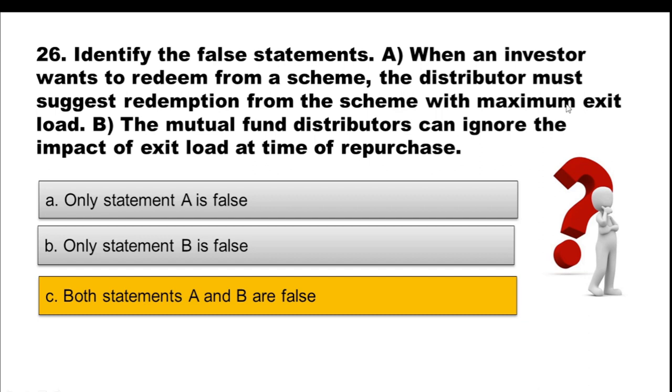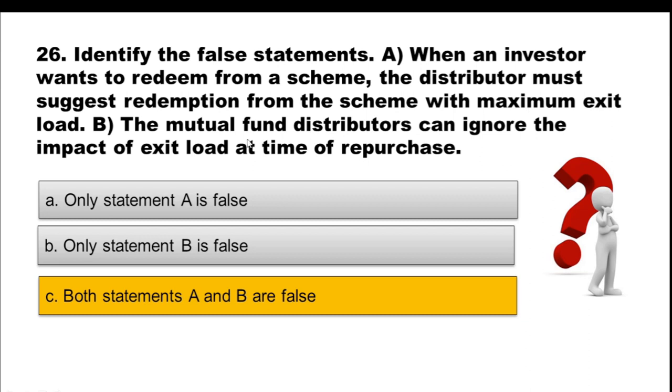So distributor will always suggest you to redeem after the exit load period is over. So after 1 year, for a particular scheme, if the exit load was applicable before 1 year, they will recommend that you hold it for a longer period of time, at least for that period where you don't have to pay any exit load charges.